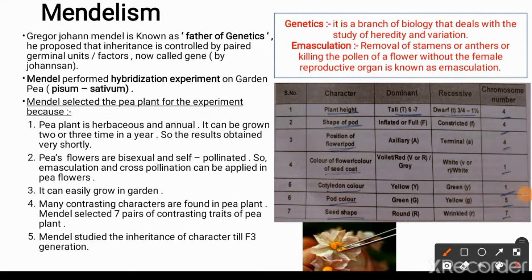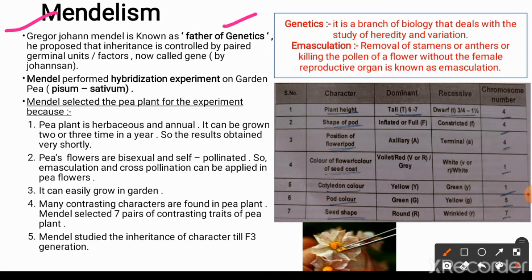Let's understand some terms and get to know how Mendel started his experiments on hybridization. Gregor Mendel is known as the father of genetics. Why do we know him as the father of genetics? Because he has given very important principles of inheritance, like the principle of dominance, the principle of independent assortment, and the principle of segregation, which we are going to understand in my upcoming video, because this video would be very lengthy if I include all these points in one. Here we are going to understand some terminology that is very much required to understand the topic further.